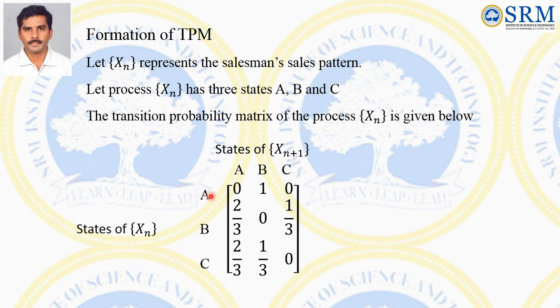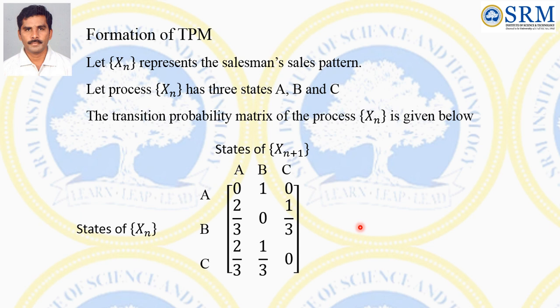The other values are: if on the first day he sells in city A, next day he sells in city B. In case he sells in city B on the first day, next day he will sell twice as many items as in the other cities. So this is the TPM.